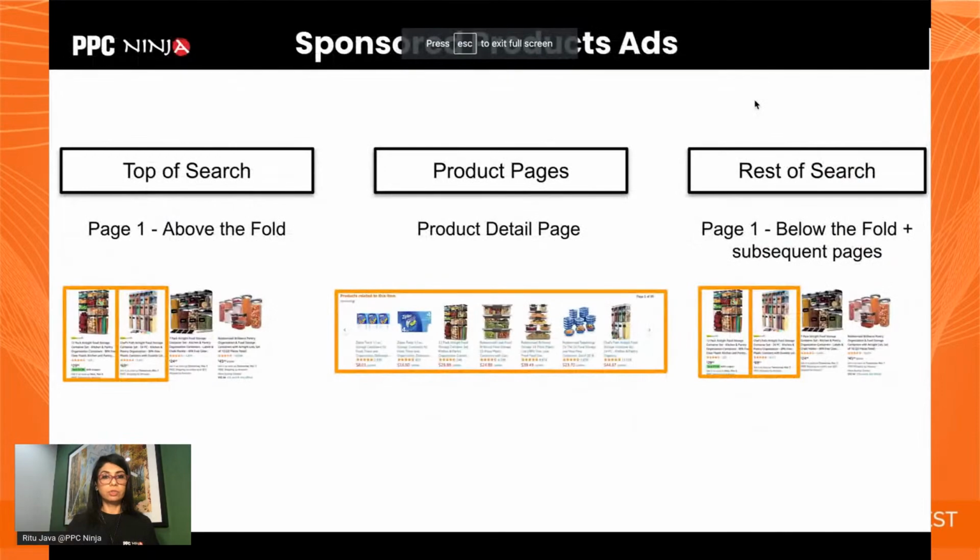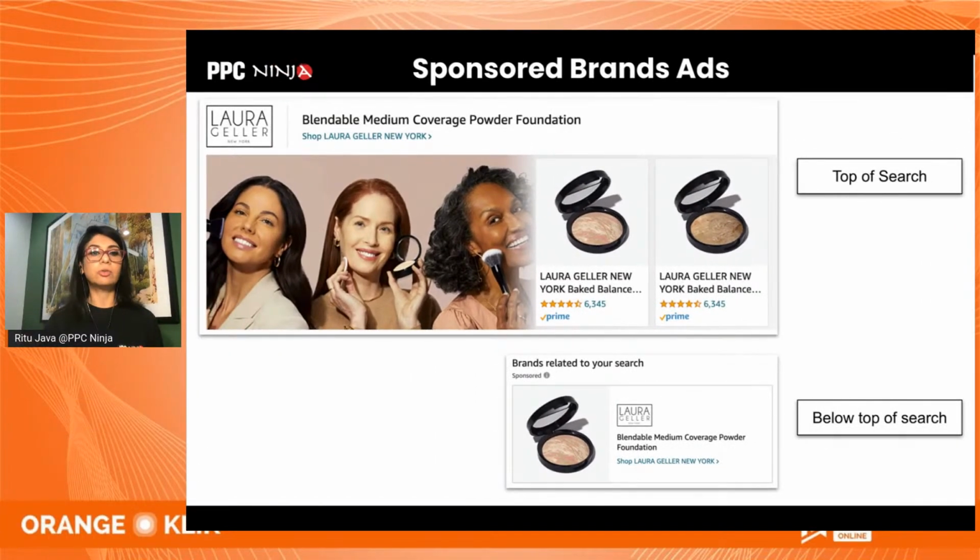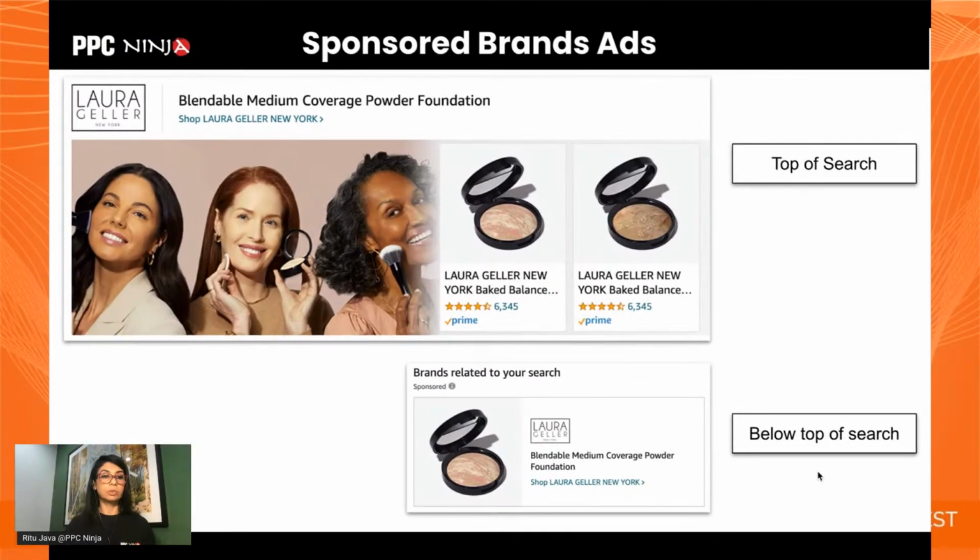All right, so I've just shown you sponsored product ads. Let's talk about sponsored brand ads, because even with sponsored brand ads, you have placements, which you may not realize, but they're there. So what are the two placements for sponsored brand ads? These are called top of search and below top of search. Those are the only two buckets that Amazon has defined for sponsored brand ads.